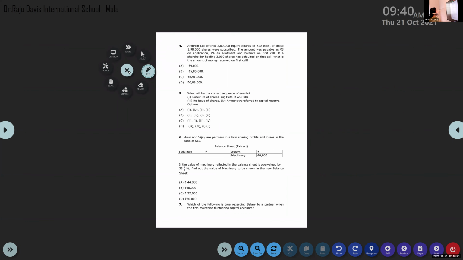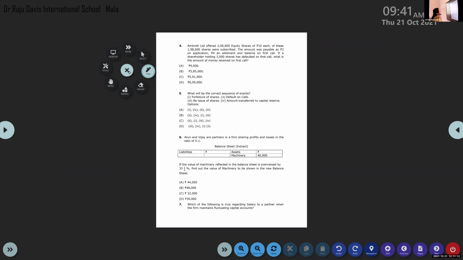Ambarish Limited offered 2,000 equity shares of rupees 10 each. Of these, 1,98,000 were subscribed. The amount was payable as 3 on application, 4 on allotment, balance on first call. If a shareholder holding 3,000 shares has defaulted on the first call, what is the amount received on first call?